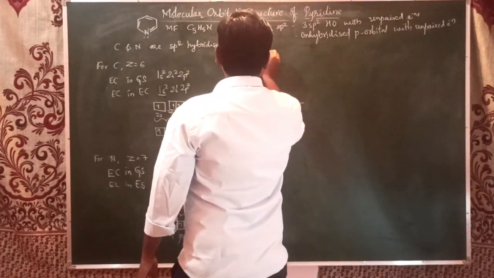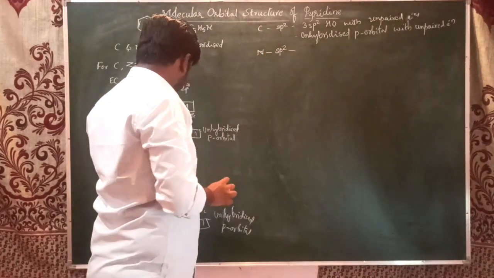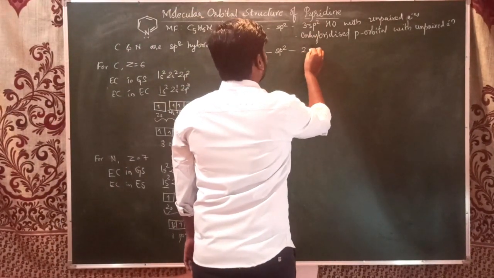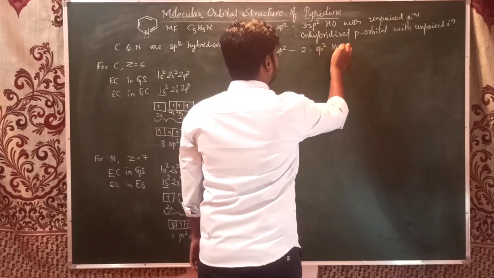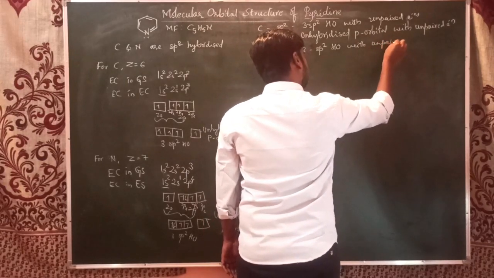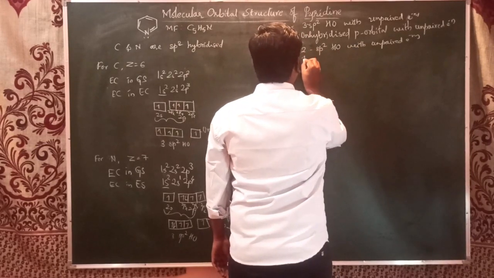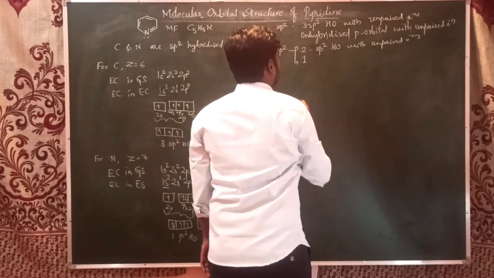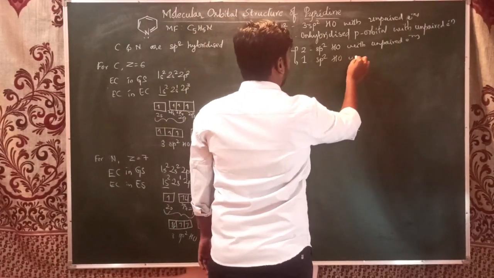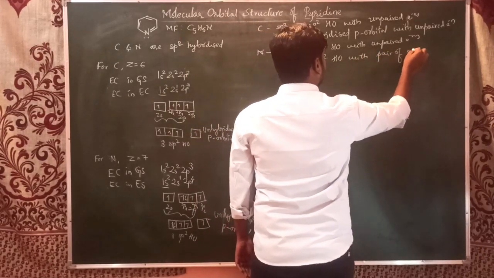And the nitrogen atom is also sp2 hybridized. Two of its sp2 hybrid orbitals have unpaired electrons, and one sp2 hybrid orbital has a pair of electrons.